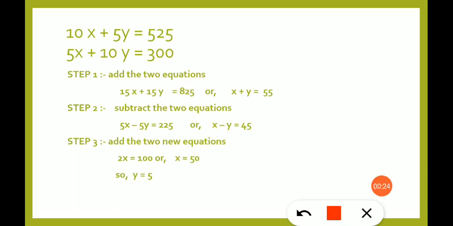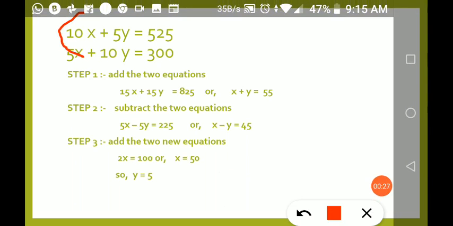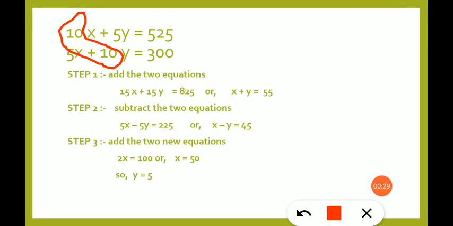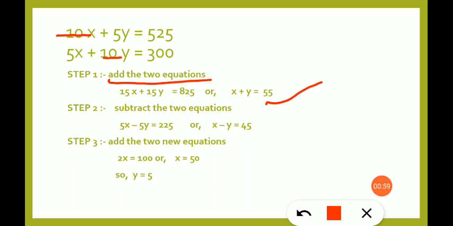Here you will see that the coefficient of x and y in one variable and another variable respectively are same. Like in the first equation, we have the variable of x coefficient as 10, and in second equation the coefficient of y variable is 10, and similarly it for 5 also. So for solving such kind of question, first of all we have to add the two equations so that we can get x plus y is equal to something.